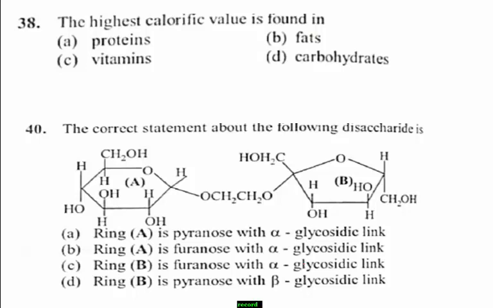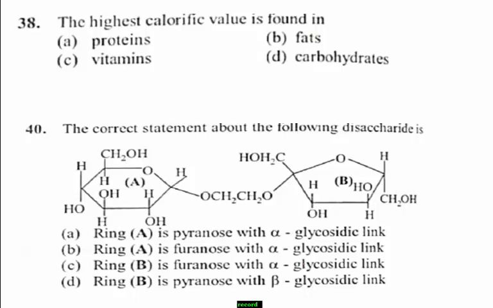Students, the highest calorific value is also known as gross energy or gross calorific value. It is defined as the quantity of heat released by a specified quantity once it is combusted and the products have returned to a temperature of 25 degrees Celsius.